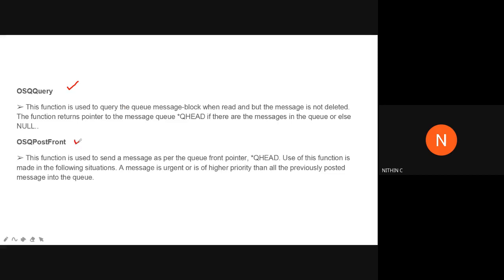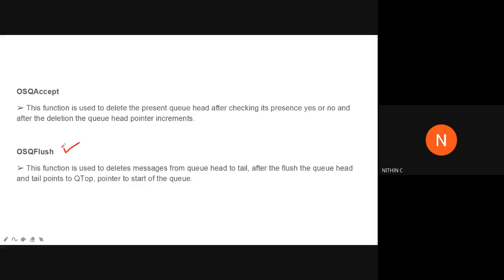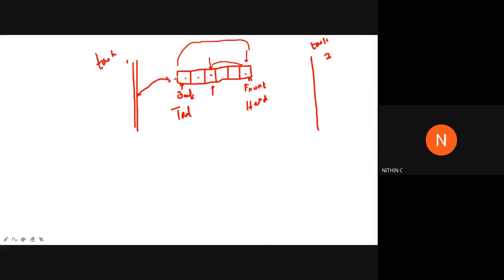And finally, you will have OSQ post front. So you know about OSQ post. OSQ post is for sending a message to the message queue or message block. If task 1 needs to send a message to task 2, it will have to send its message to the message queue initially, and that is done by OSQ post. But usually the message is entered into the queue through the back end.